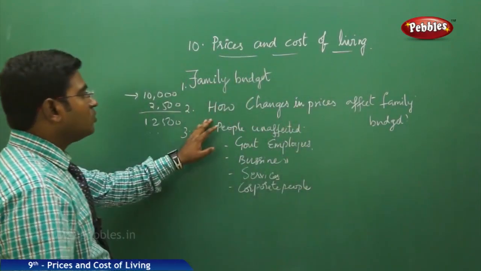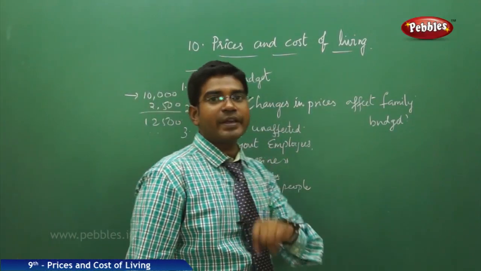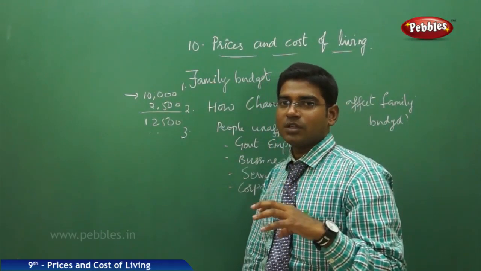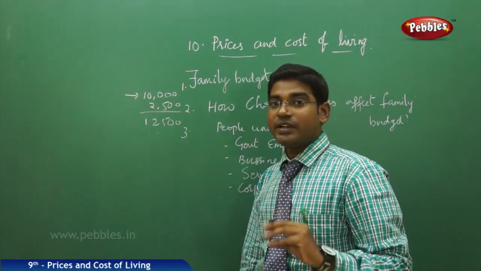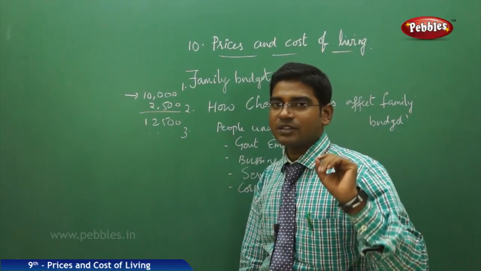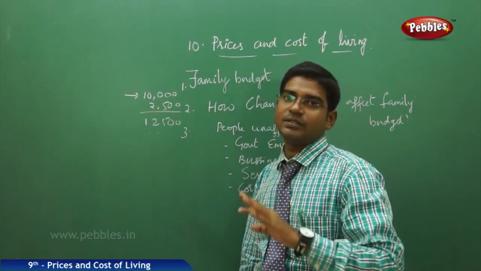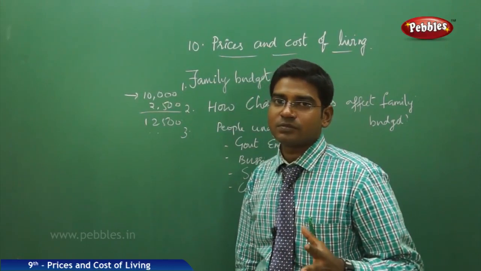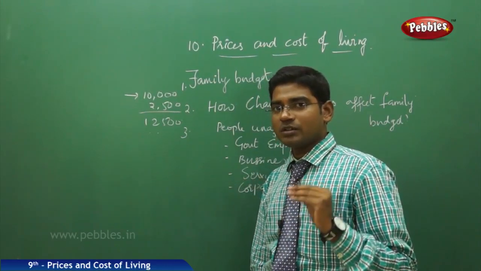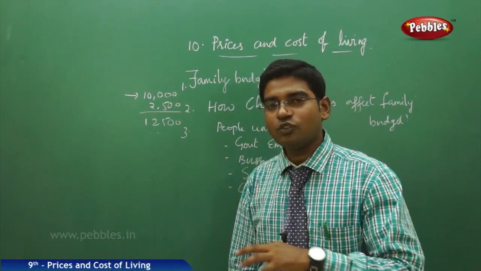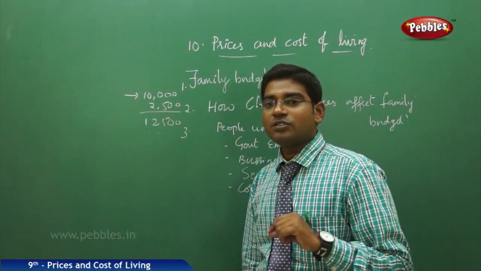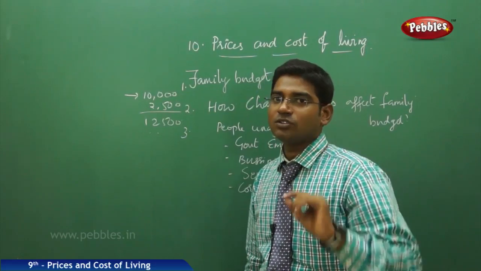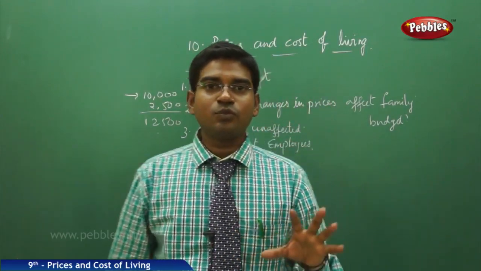But how do changes in prices affect the family budget directly? For example, if the cost of computer software disks or CDs increases, it doesn't influence a manual laborer who doesn't work with CDs at all. If the cost of sugar increases, obviously the tea maker will increase the cost of tea, which affects many people who consume sugar. It doesn't affect any person who is not taking sugar or tea at all. So it depends on the items we are discussing.